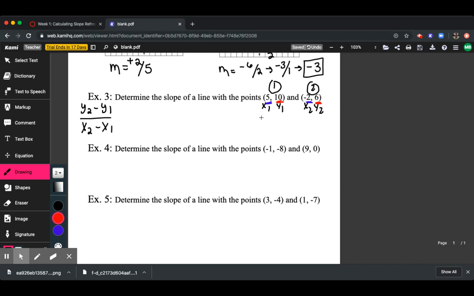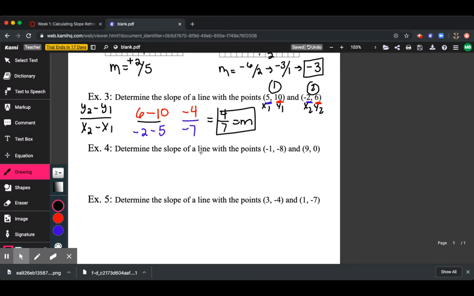All right, so let's try this. y2 is 6, so this would be 6 minus y1, which is 10, divided by, let's look at our x's, negative 2 minus positive 5. Now we're going to simplify our answer. 6 minus 10 is negative 4, and negative 2 minus 5 is negative 7. And we should know that 2 negatives in math actually create a positive, so our final slope would be 4 over 7. And that's it.